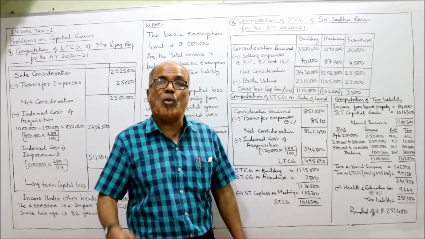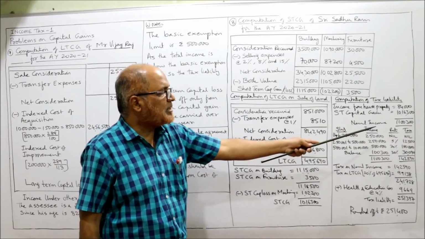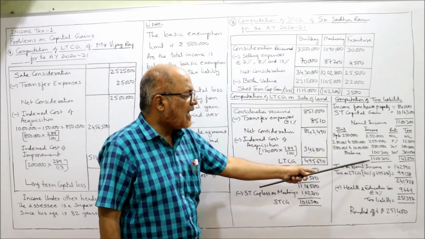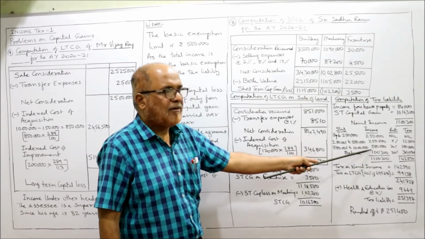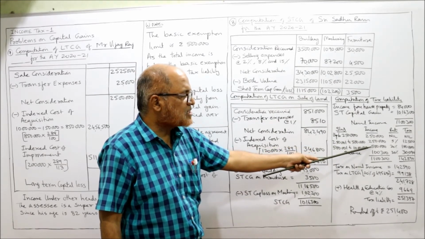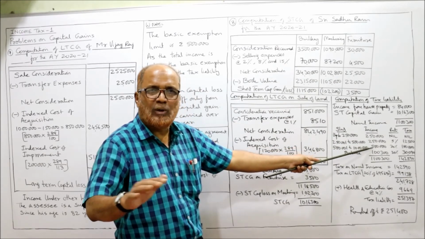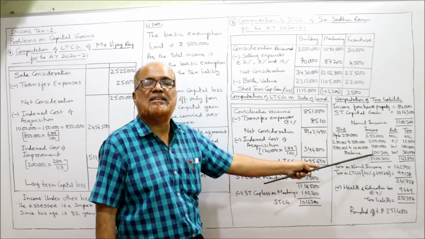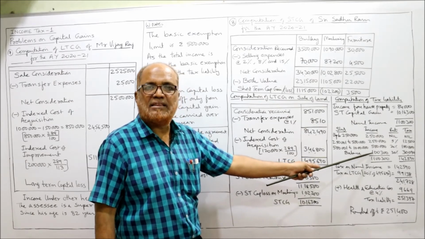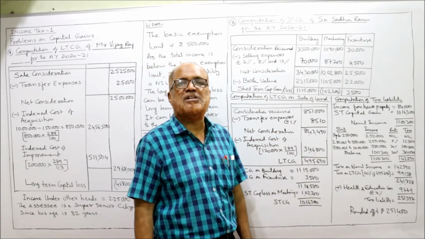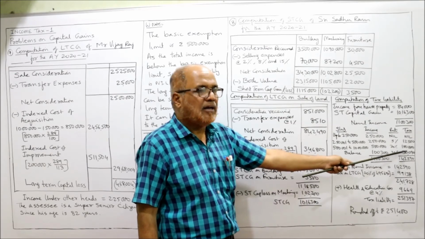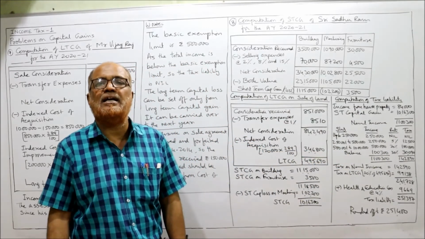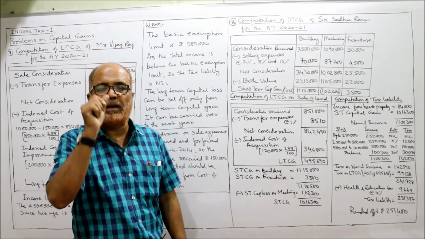Now balance over 10 lakh. Our total normal income is 11,300. 11,300 minus 10 lakh. First 250, next 250, next 5 lakh. So total 10 lakh rupees you deduct. So 11,300 minus 10 lakh, you will get 1,300. Balance 1,300 on which 30% is the rate, 30,090. Take the total, 1,42,590 is the tax on normal income.